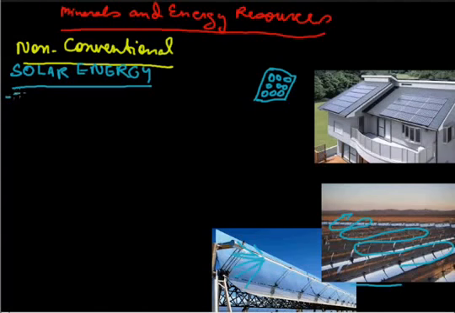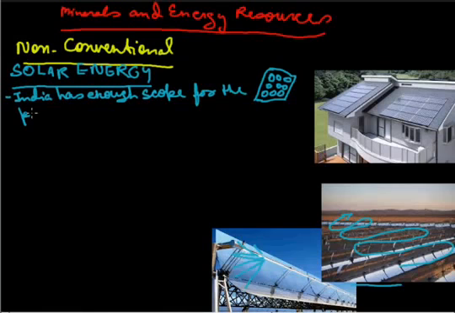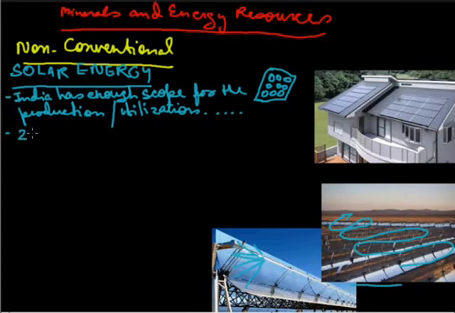Being a tropical country, India has enough scope for the production and utilization of solar energy. The maximum part of India is a hot region. If we see at present, about 20 megawatt per square kilometer per annum of energy can be produced from solar energy in India.